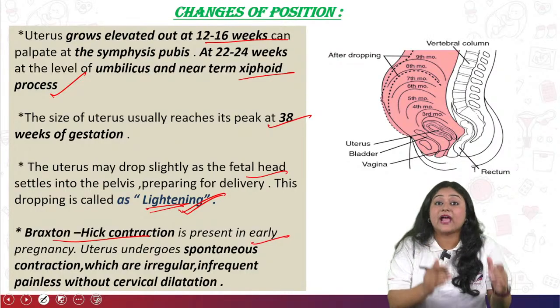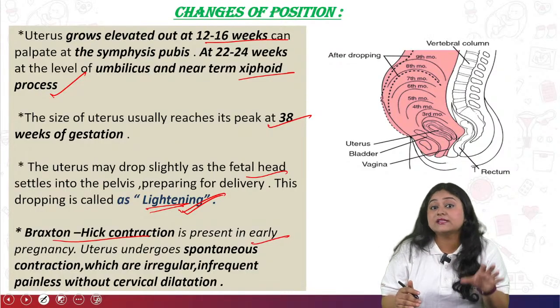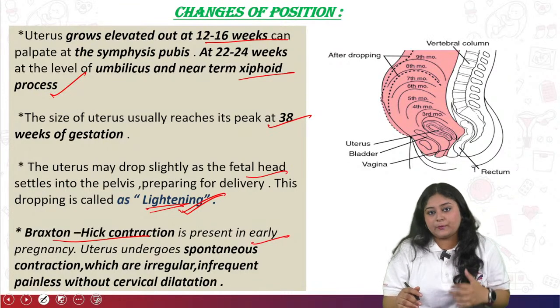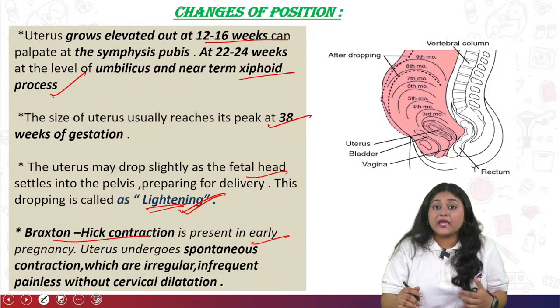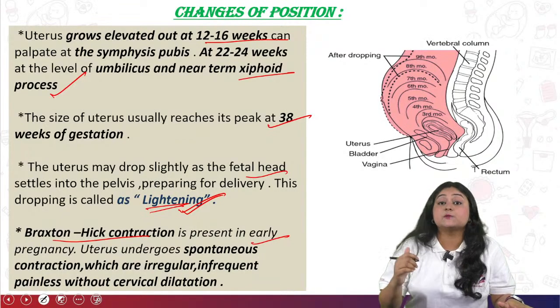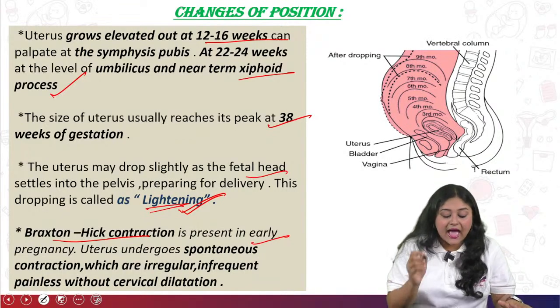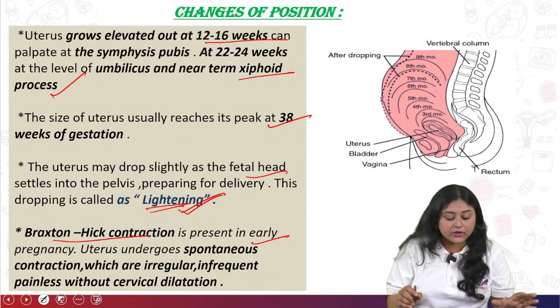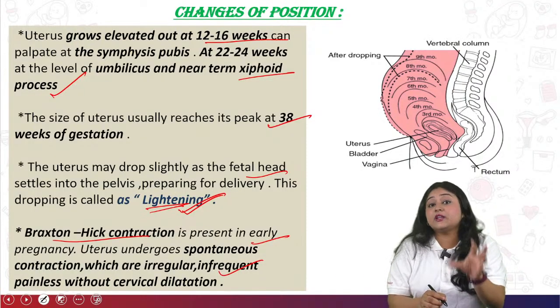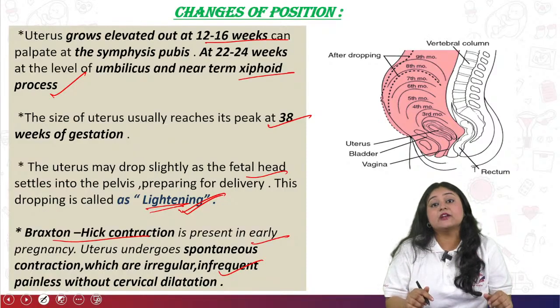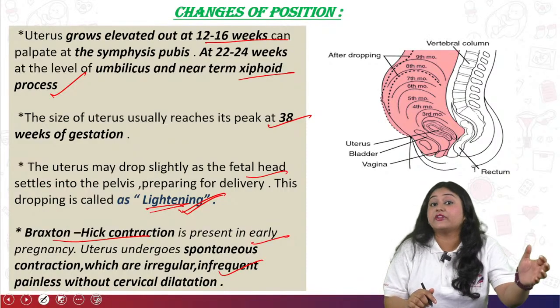But for Braxton Hicks contractions, or false labor pain, you don't feel pain in the lower or upper abdomen. The pain starts from the back, in the spinal area, and it is very irregular and infrequent, and it is ineffective for cervical assessment as well as cervical dilatation.